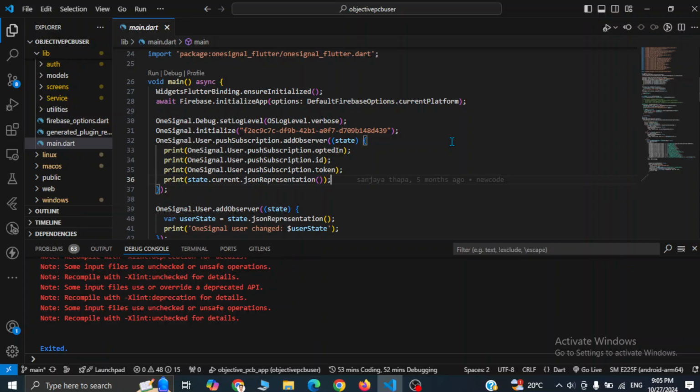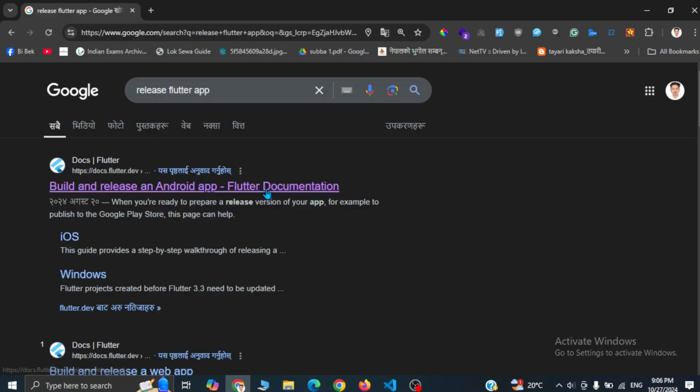So make sure that you have completed the basic steps, or your app is functional, it solves some user's problem or provides some sort of data. Okay, so let's go to our browser and explore the Flutter documentation to digitally sign the Flutter app bundle. So I'm here in my browser and you see I have searched release Flutter app in Google, and let's go with the first result.